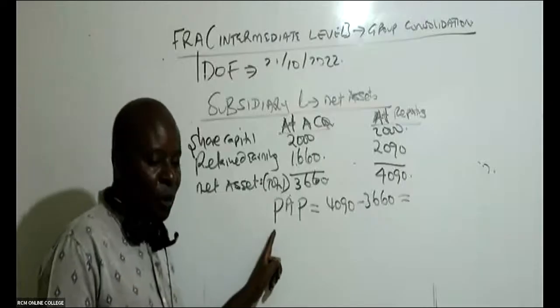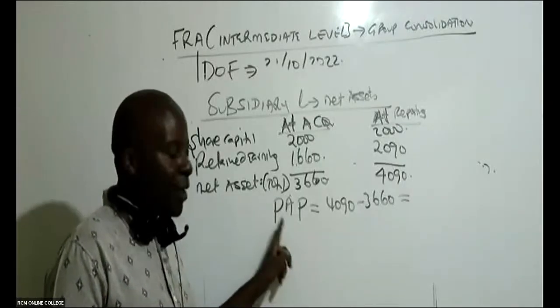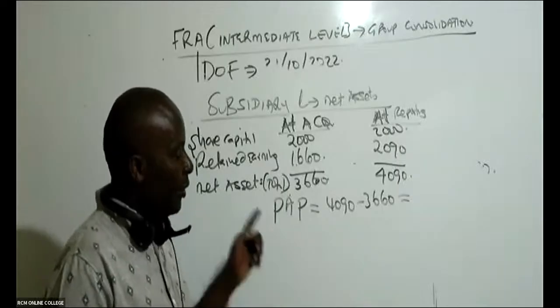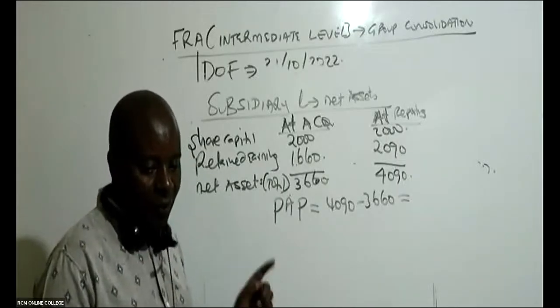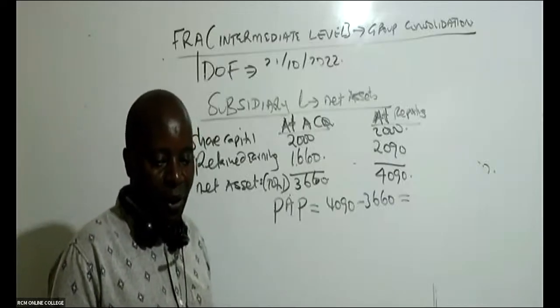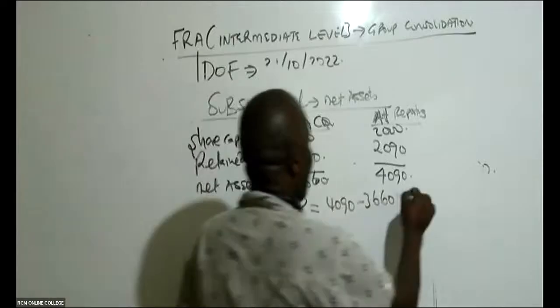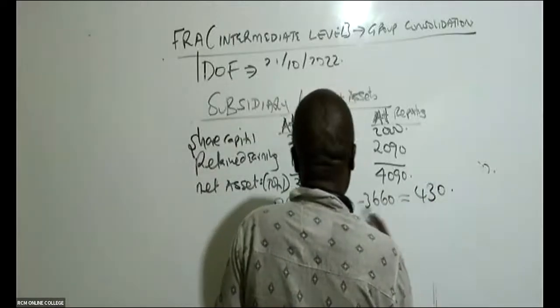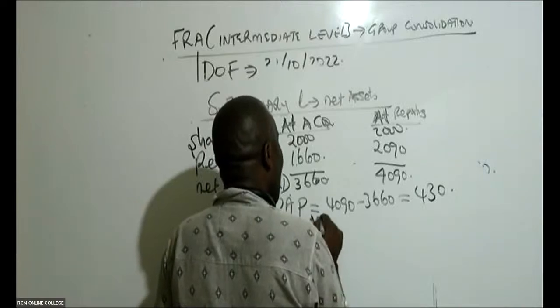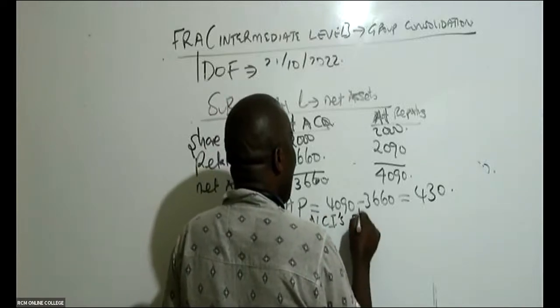PAP stands for post-acquisition profit. So 4090 minus 3660, this gives me what figure? Somebody tells me it is 430. So this 430 like that. Now give us the NCI's share of PAP.